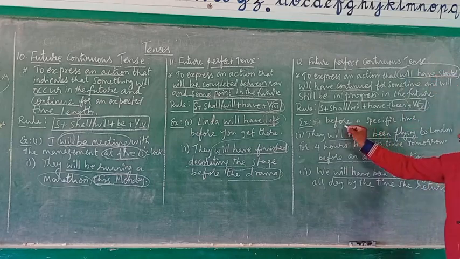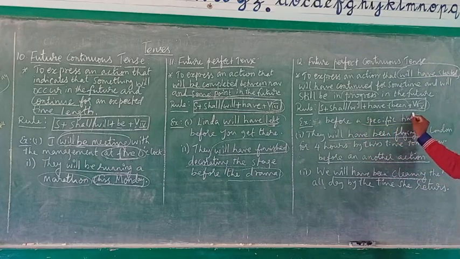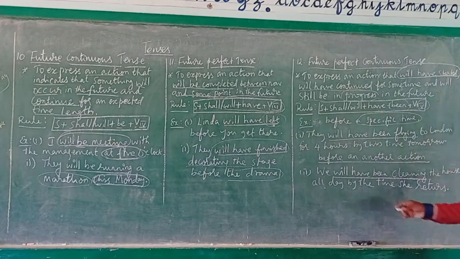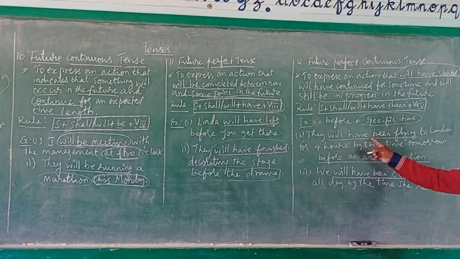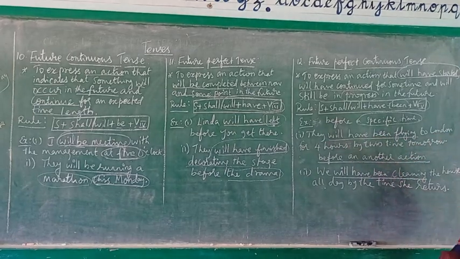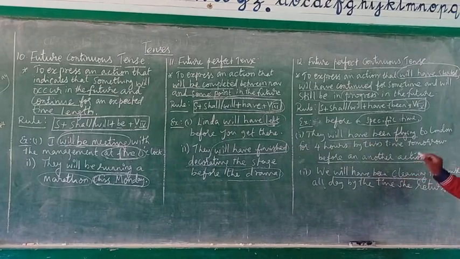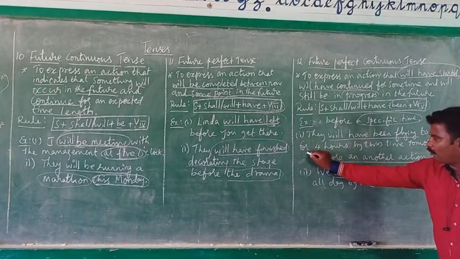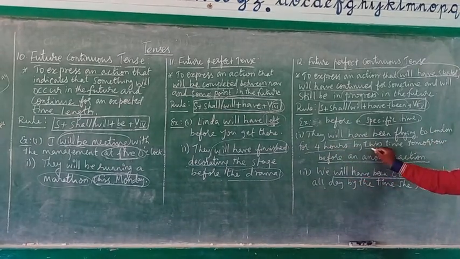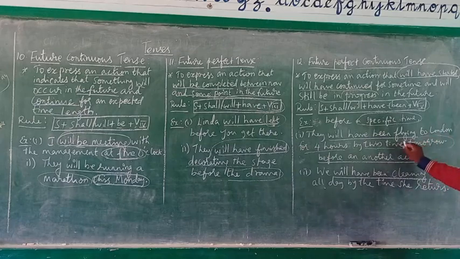The one is what? Before a specific time. Before a specific time, we can use future perfect continuous tense. See this one. They will have been flying to London. This is the future action, for 4 hours by this time tomorrow. So see this word tomorrow.